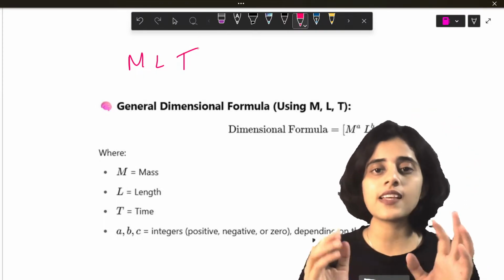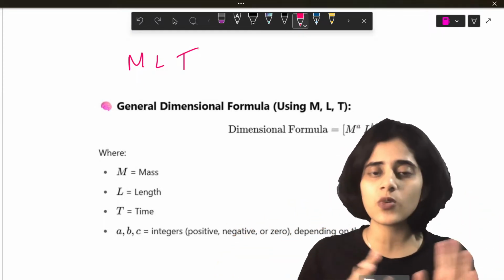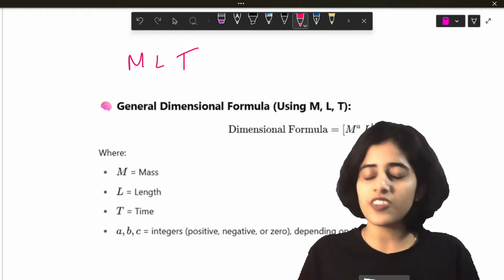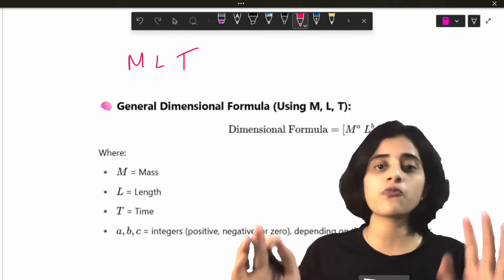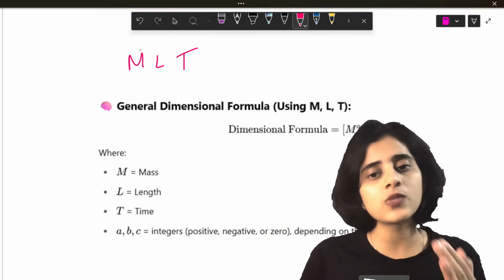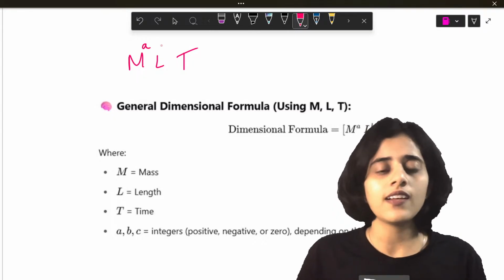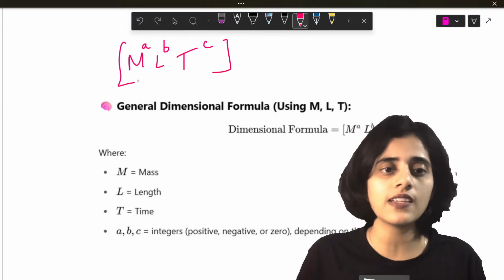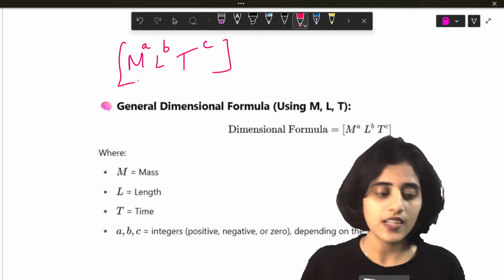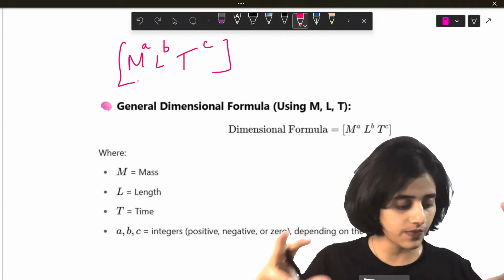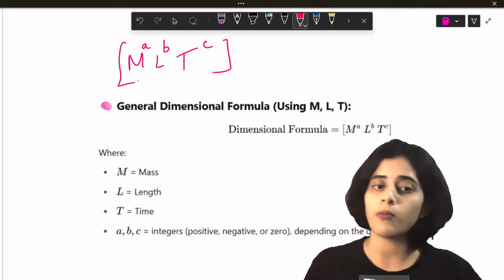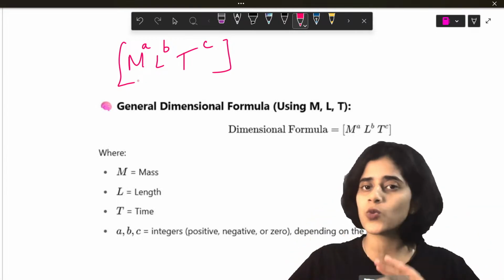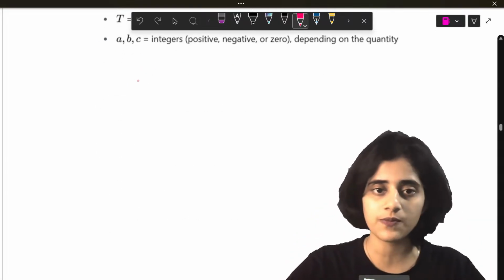Mass, length, and time are the basic physical quantities. Whatever derived quantities you have, you can write them in terms of mass, length, and time. Mass will be raised to some A, length will be raised to some B, time will be raised to some C, inside a square bracket. This formula is called the dimensional formula. The values of A, B, C depend on different kinds of quantities. I will show you how that works.